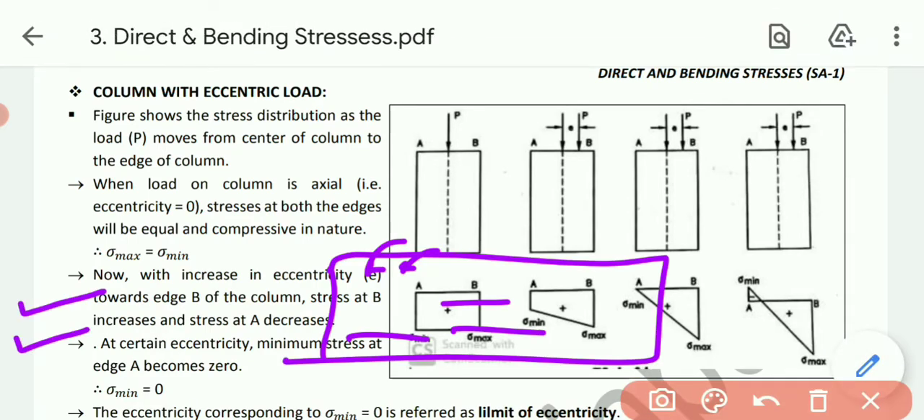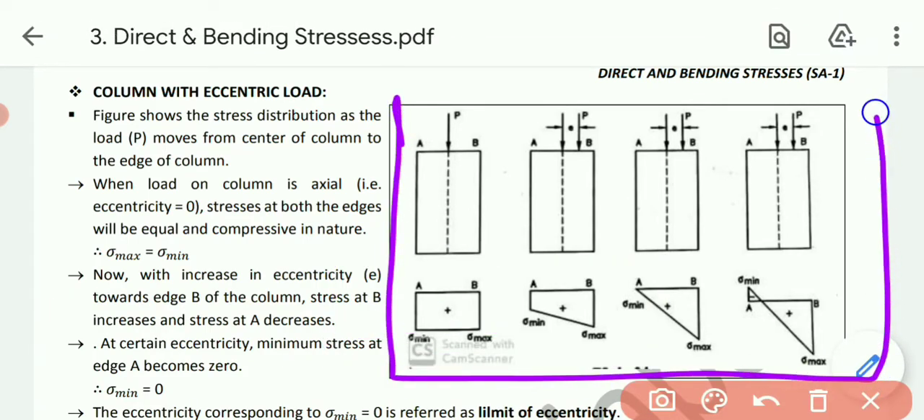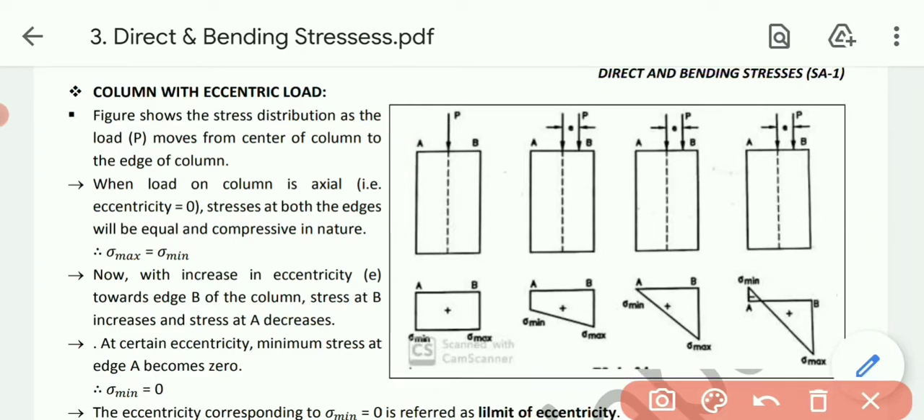For column with eccentric load, we need to consider this figure first. Let's understand this figure in detail. The figure shows the stress distribution as the load P moves from the center of the column to the edge of the column. This one is our column, this one is the longitudinal axis, and the force is acting at P.